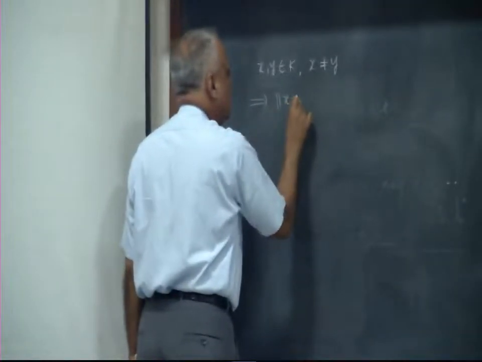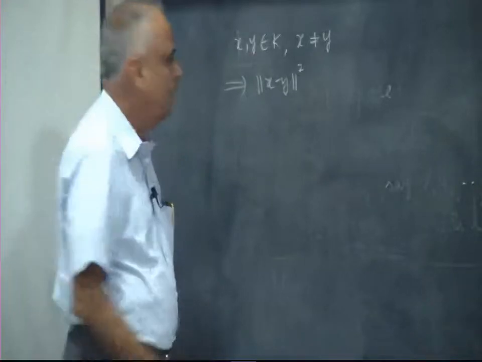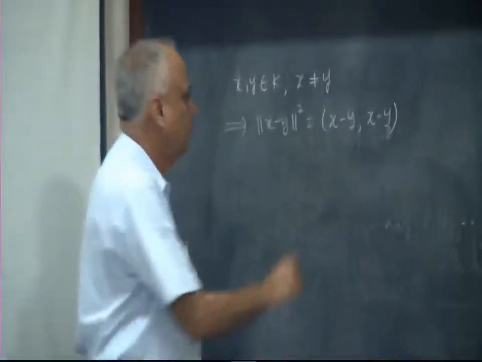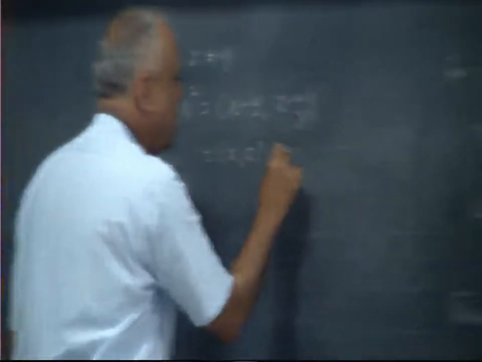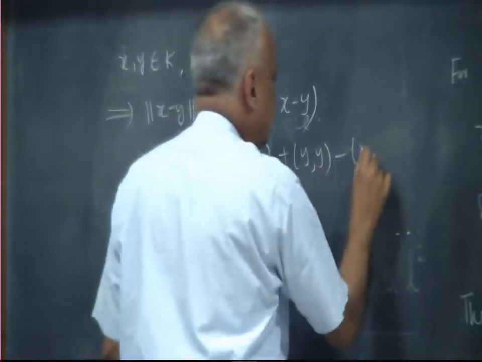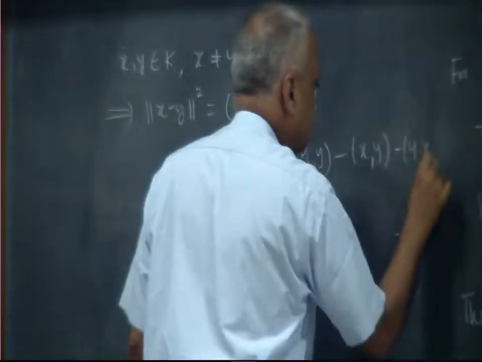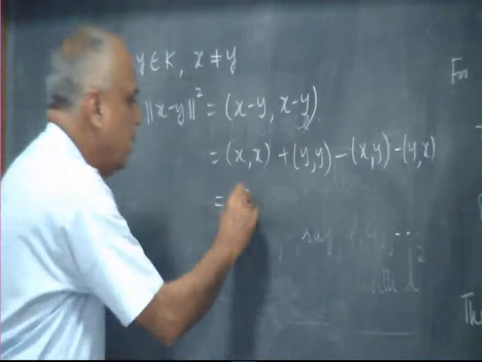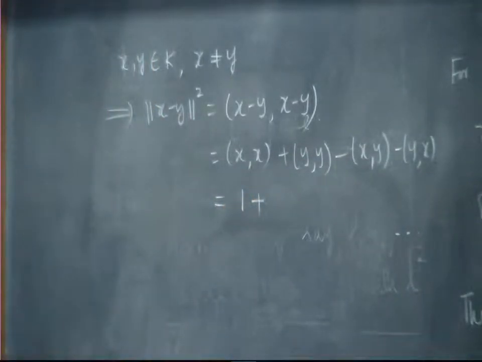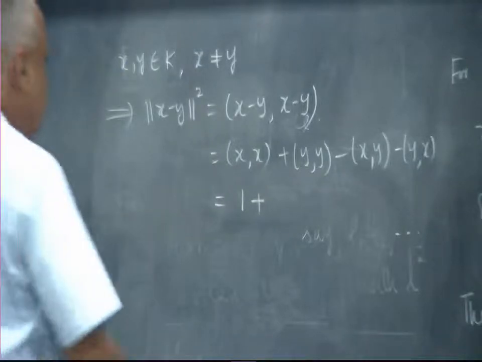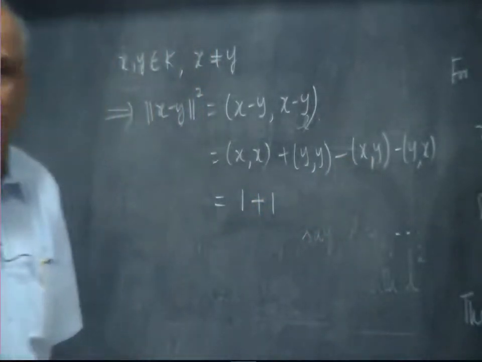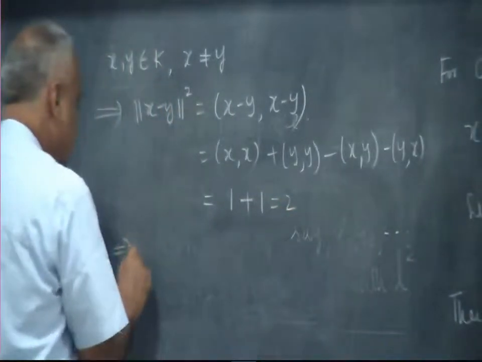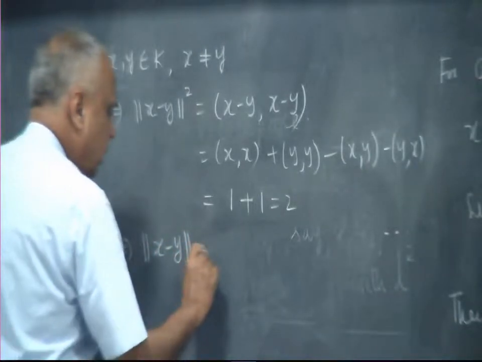The distance between x and y squared is (x minus y, x minus y), which is (x, x) plus (y, y) minus (x, y) minus (y, x). (x, x) is the length of x, because it is an orthonormal set, the length is 1. (y, y) is also 1, because everybody has length 1. And because it is an orthonormal set, x and y are orthogonal, so (x, y) is 0, and (y, x) is 0. That gives 2. So the distance between x and y is square root of 2.